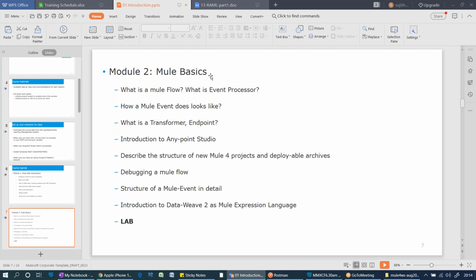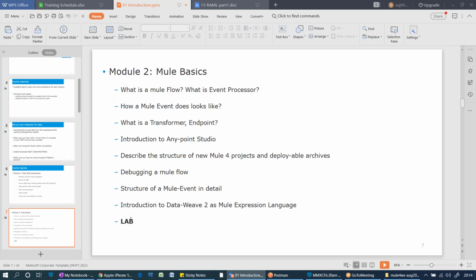We are going to create a Mule application. While creating a Mule application, what is the flow? What are we going to write, where are we going to write some orchestration logic, and how to create a project, what are inbound and outbound endpoints, what is a transformer, what is a Mule flow. And we are going to introduce some DataWeave expressions, small DataWeave expressions, in this module 2. It is very early to introduce DataWeave, but in order to extract the values of a payload, we are going to use DataWeave expressions.